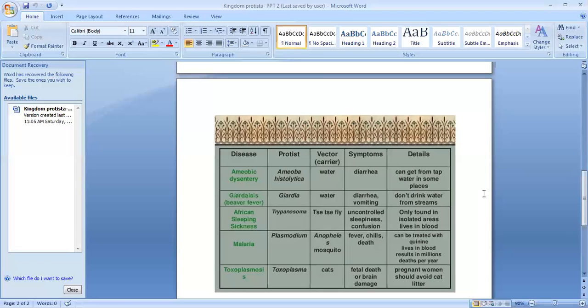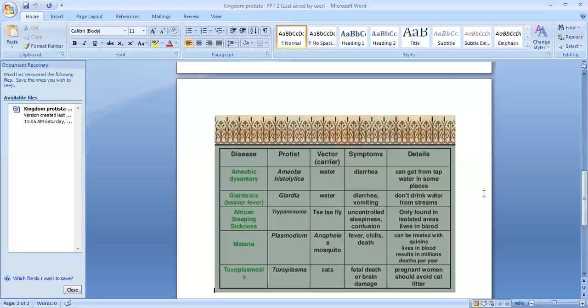The last one is toxoplasmosis. It's caused by the protista named Toxoplasma. Vector or carrier, cats. Then here also symptoms, fetal death or brain damage. Okay, then pregnant women should avoid cat litter. So these are the different diseases caused by this protista group. It means the organisms that come under this protista make this type of diseases.